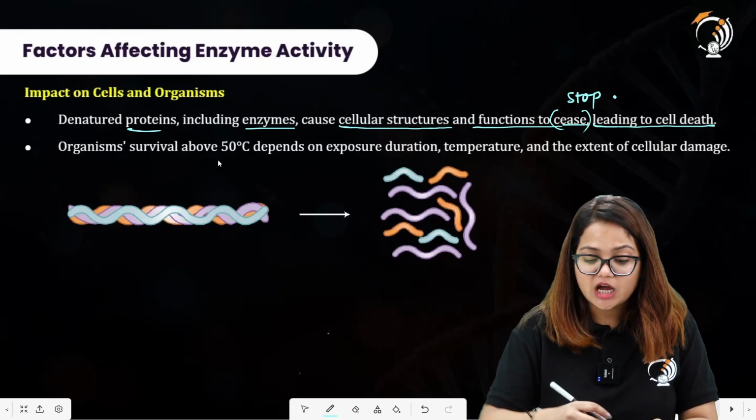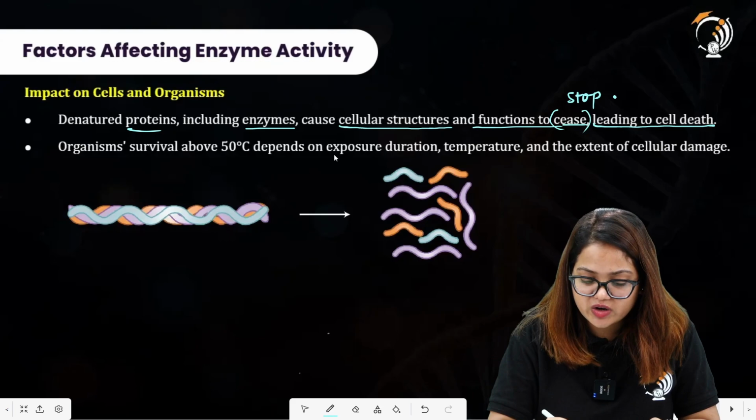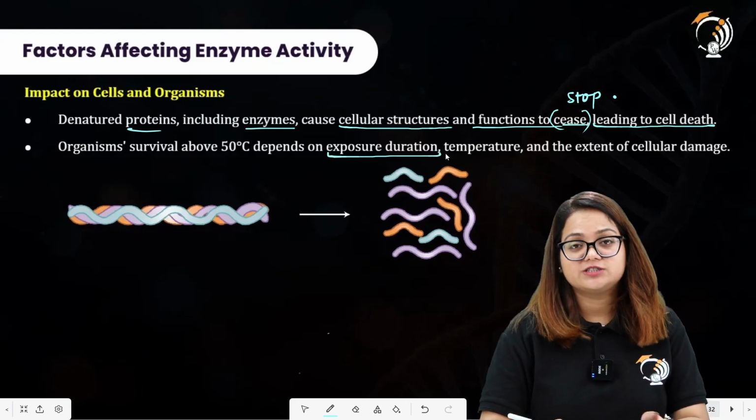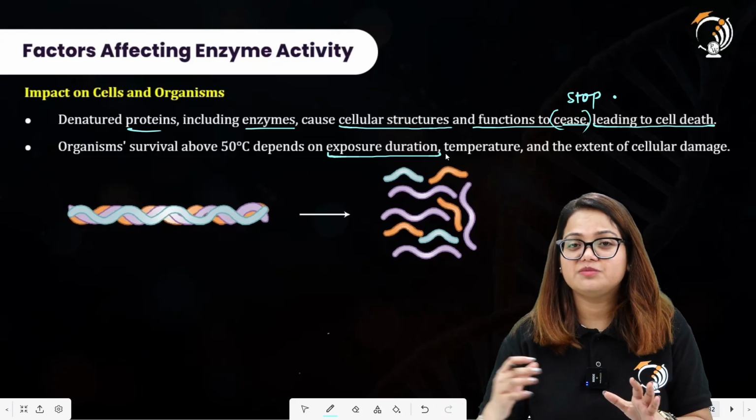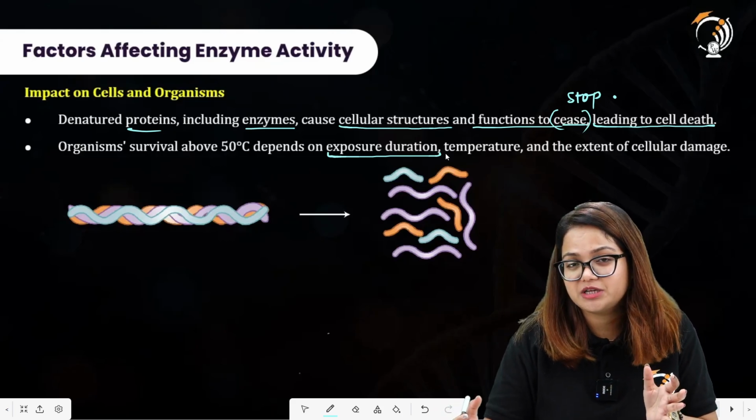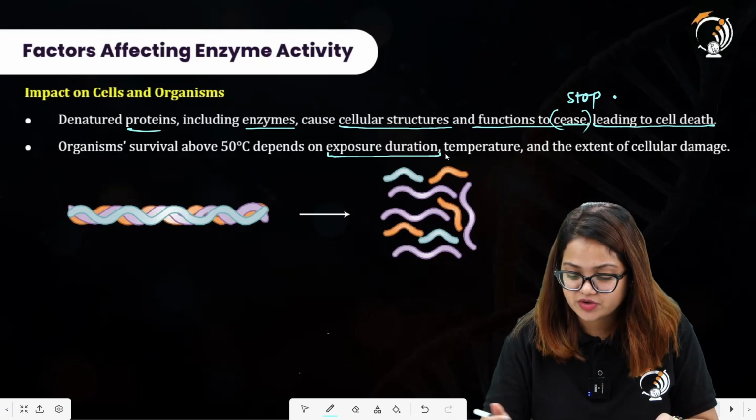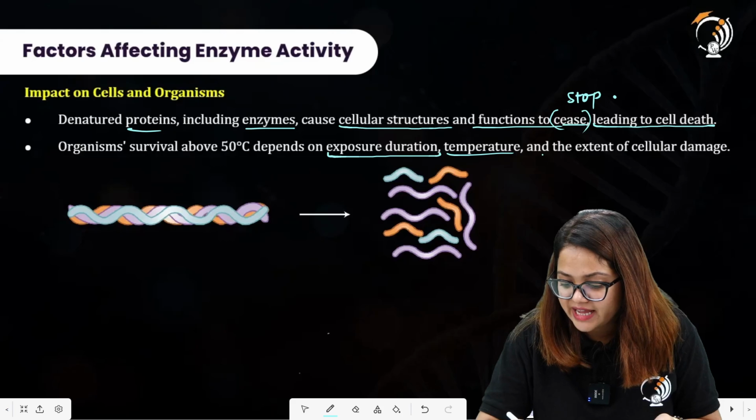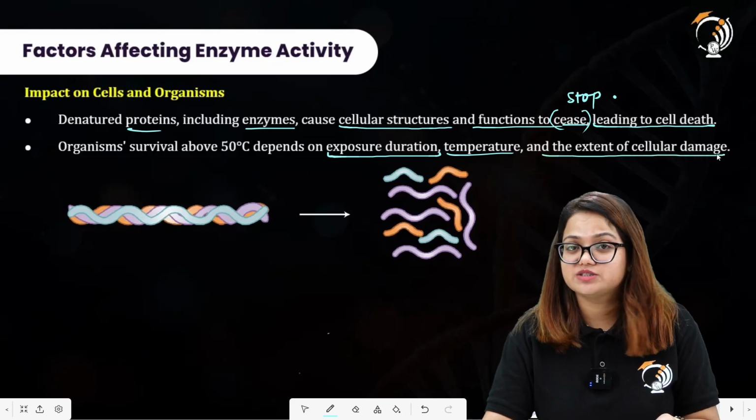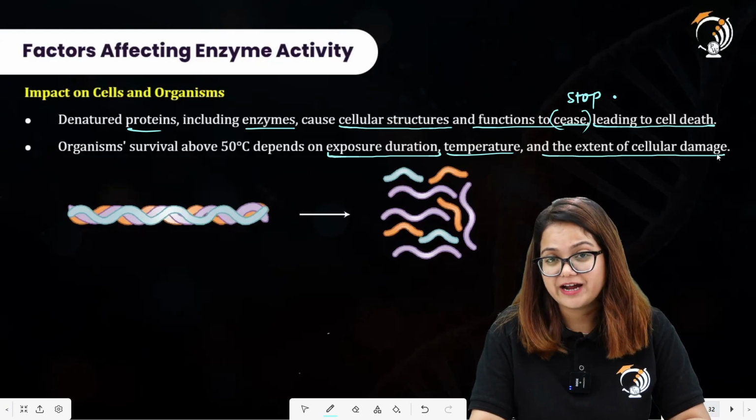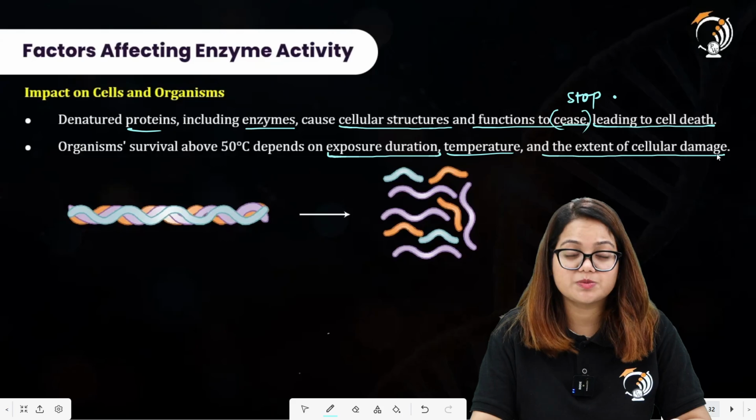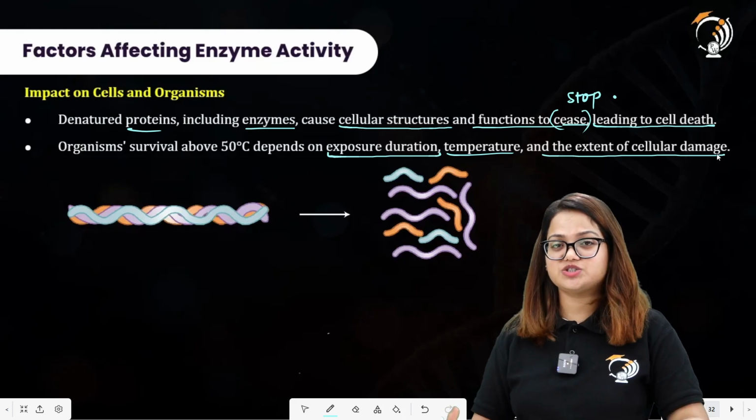Organism survival above 50 degrees Celsius depends on exposure duration. The longer the organism is exposed to high temperatures, the more susceptible it becomes to dying. All right, so this is the explanation for temperature and the extent of cellular damage, the impact on cells and organisms whenever there are increased temperature levels.